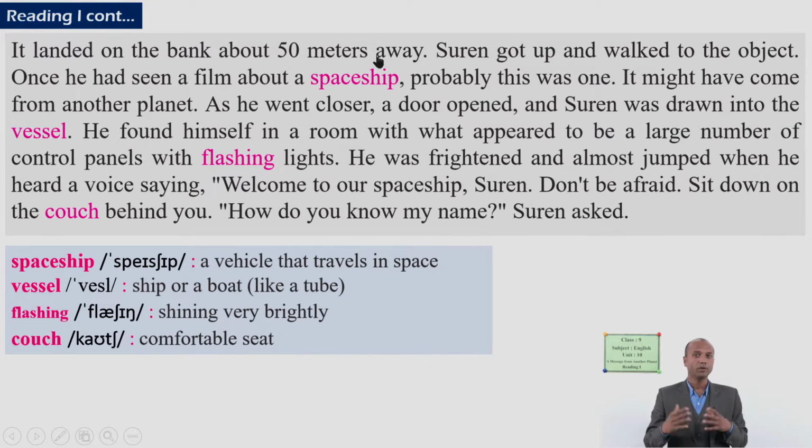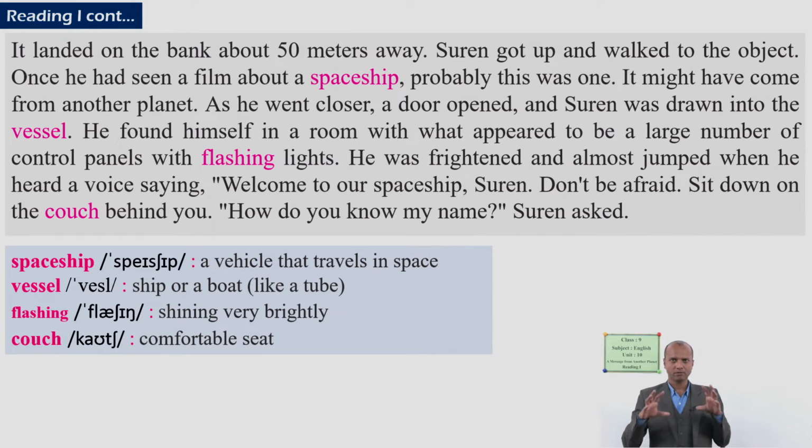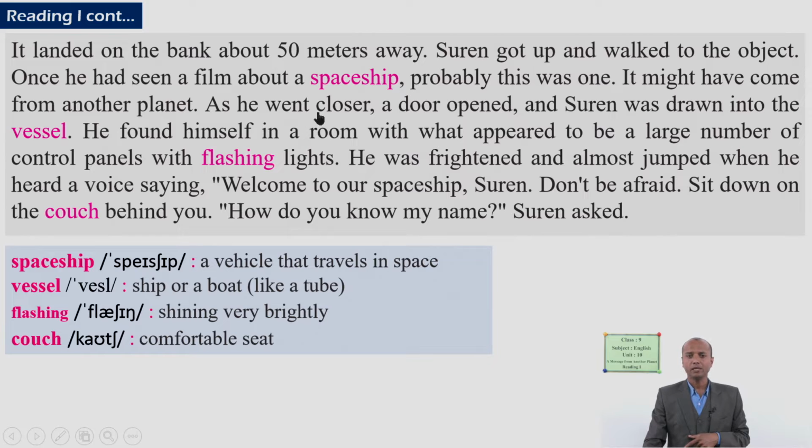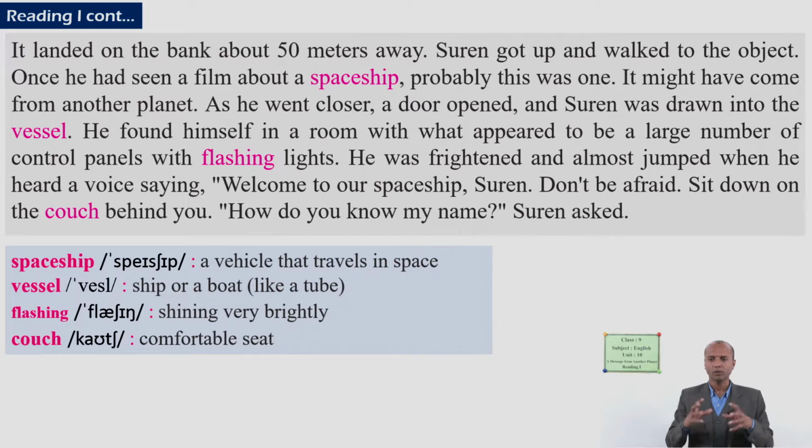Okay. So here in this paragraph, it says that the spaceship landed almost 50 meters away from the place where Suren was sitting, and with curiosity he went near the spacecraft, and he guessed that he had seen such a spaceship before in a film as well, and that it had come from another planet. Okay, and as soon as he went closer to the vessel, he was drawn inside. And there were many flashing lights inside the ship.